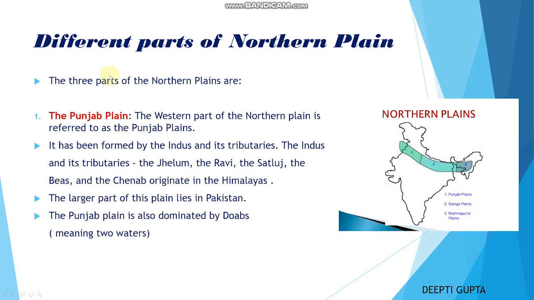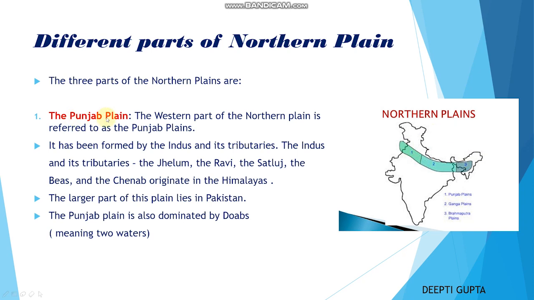Now coming to different parts of the northern plain. The northern plain is divided into three parts. The first part is known as Punjab plain. The second part is known as Ganga plain. And the third part is known as Brahmaputra plain.